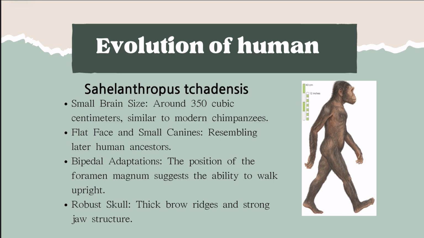This specific is small brain size, around 350 cubic centimeters, and similar to modern chimpanzees, like this, and flat face and small canines, resembling later human ancestors.